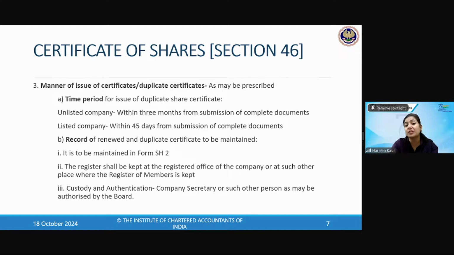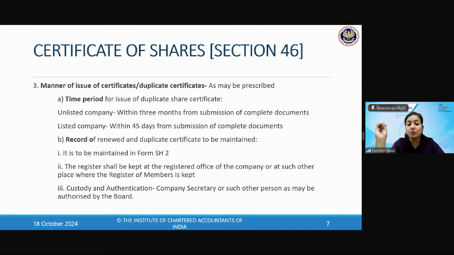Now, these are the kind of MCQ questions the examiner can ask you. There was a shareholder, Mr. A, whose share certificate got torn. He went to the company and surrendered his old share certificate. The company agreed to issue him a duplicate share certificate. He has already given the evidence and made the proof. Now the company has issued the duplicate share certificate. The record has to be maintained in SH2, SH1, SH4, or SH3? So remember, it is the SH2 form in which the record of the duplicate share certificate has to be maintained.